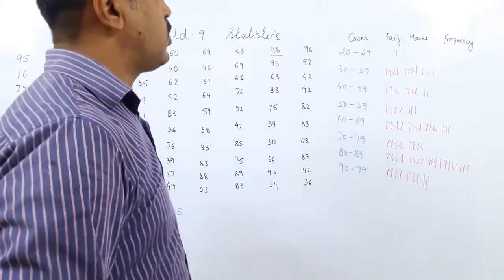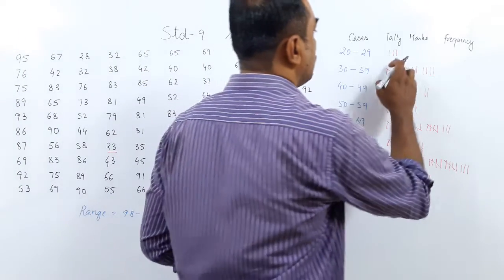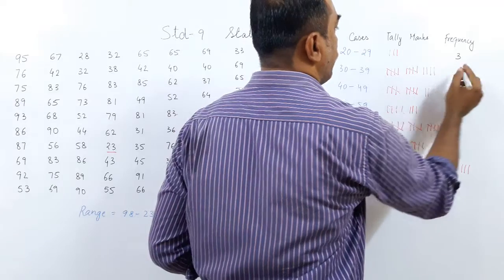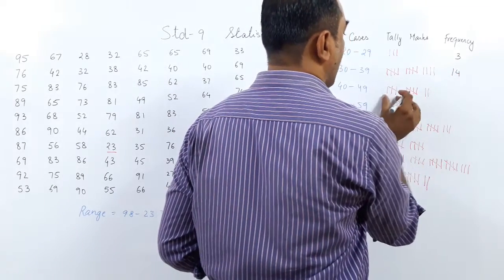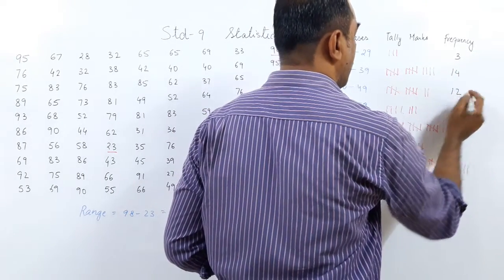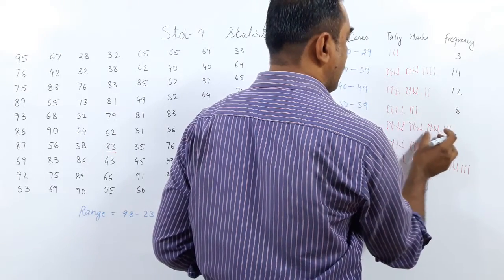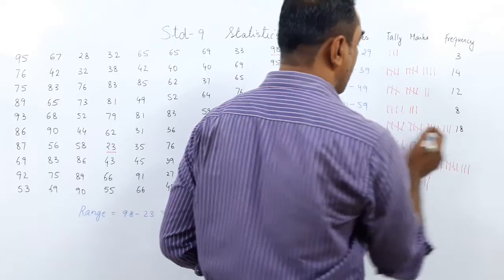Okay? Now count out the frequency. There is 1, 2, 3. 3 over here. 5 and 5, 10 and 4, 14. 5 and 5, 10 and 2, 12. 5 and 3, 8. 5 and 5, 10 and 5, 15. 15 and 3, 18. How do we know they are 5?